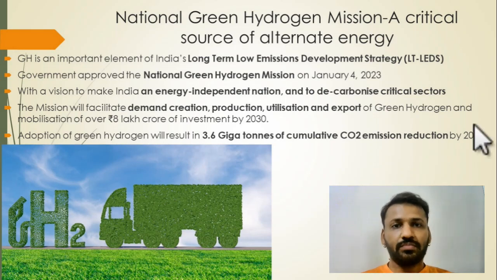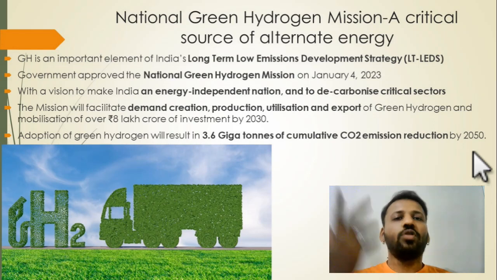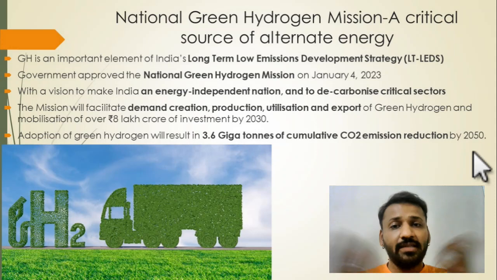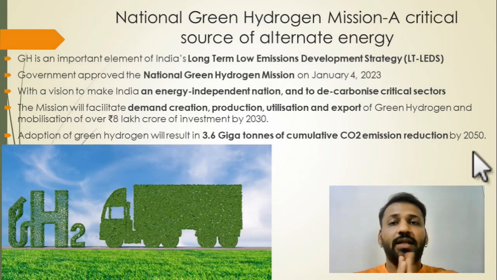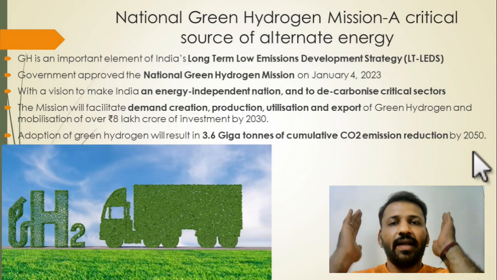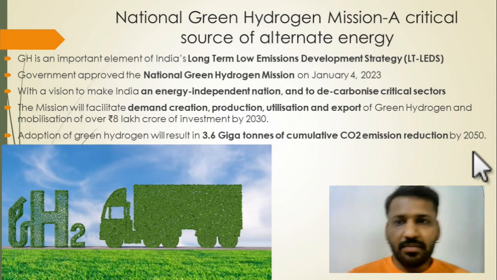One of the aims of this green hydrogen mission is that you have to produce green hydrogen, and not just produce, utilize, and export it. Right now India is an importer of fossil fuel, one of the biggest importers of energy, but by 2033 we will start exporting the fuel. So the reverse is going to happen for the first time, that we will be exporting fuel instead of purchasing it. One of the important tasks for that is to invest 8 lakh crore. 8 lakh crore is a huge amount.